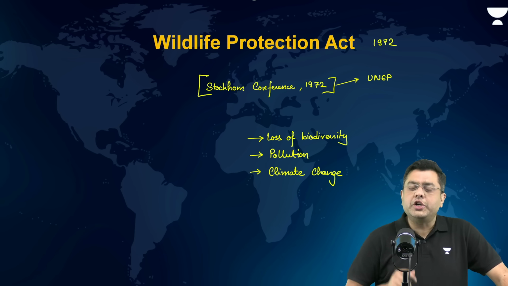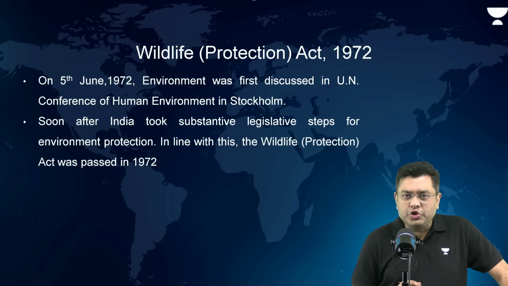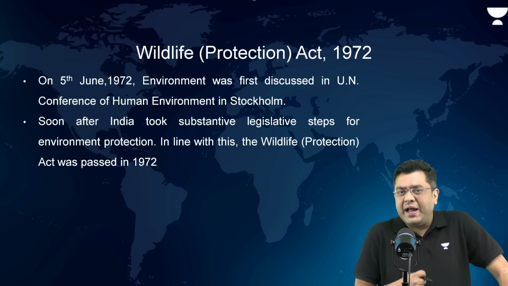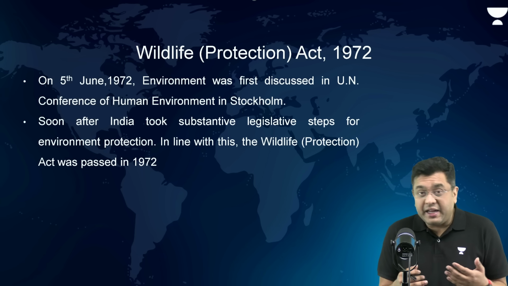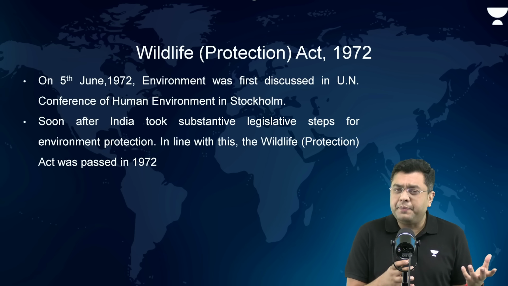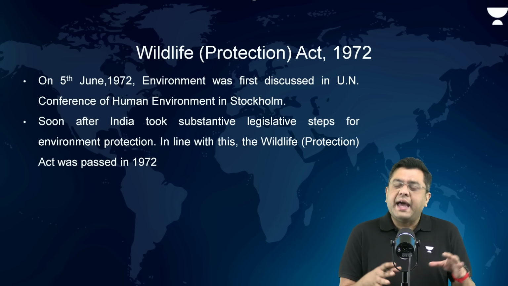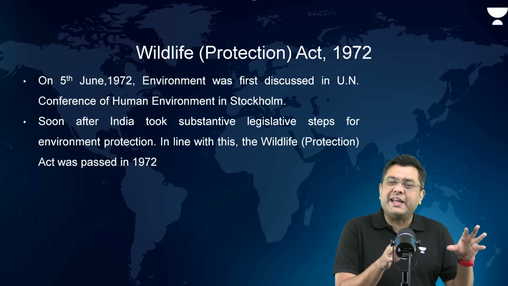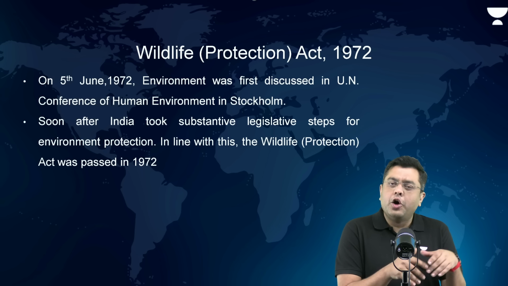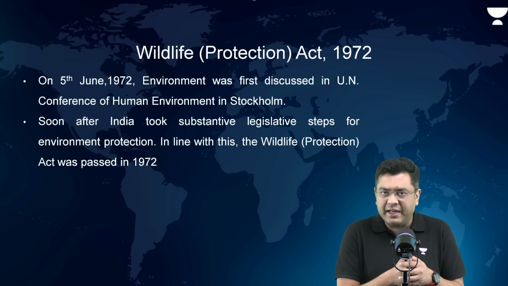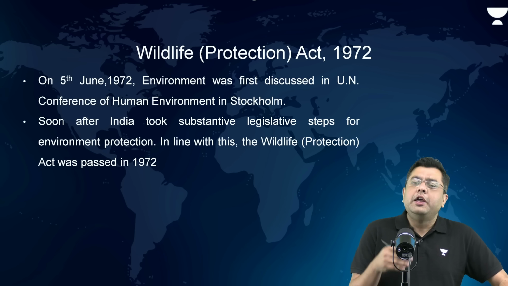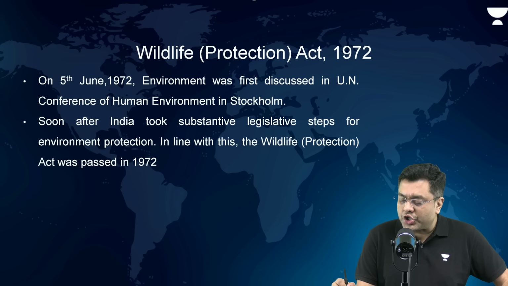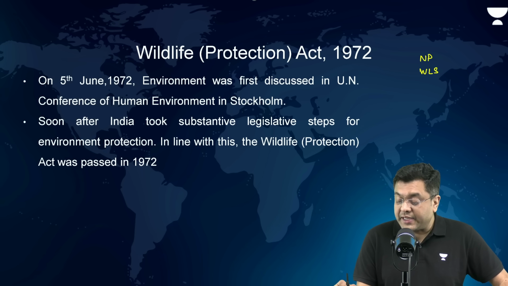Now, Wildlife Protection Act was passed in 1972 in order to protect the wildlife of our country, in order to prevent the illegal trade in wildlife, prevent hunting, which was very predominant in many parts of the country, and in order to ensure that stringent and strict penalties are imposed on the people violating the laws of the wildlife. Under the provisions of the Wildlife Protection Act 1972, you had the establishment of the national parks, the wildlife sanctuaries, even for that matter, the tiger reserves.